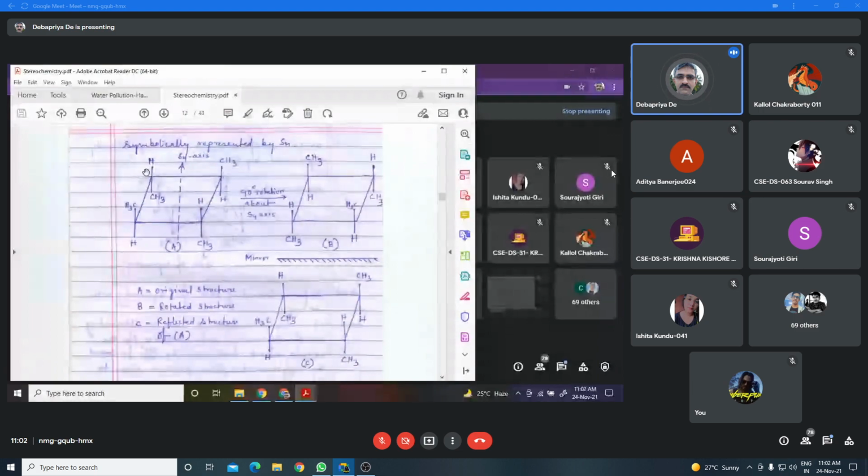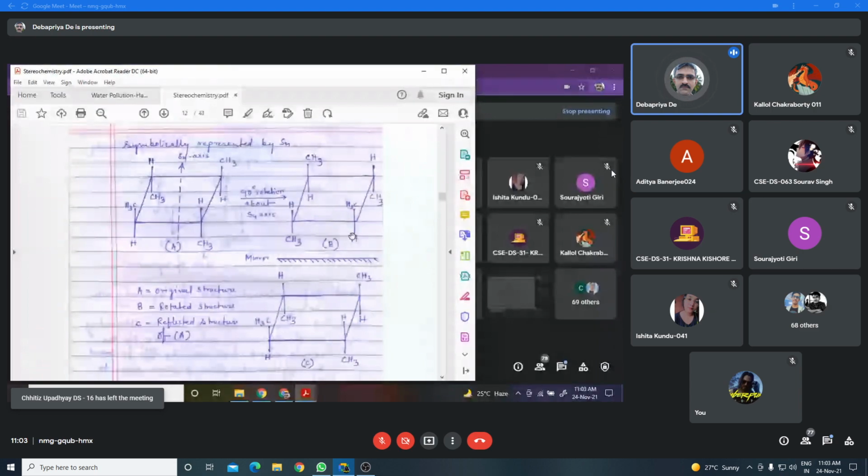Follow the mouse pointer. After rotation, this will be HCH3, this will be CH3H, this will be HCH3, and this will be CH3H. After 90 degree rotation, this is the structure of the compound which is formed.